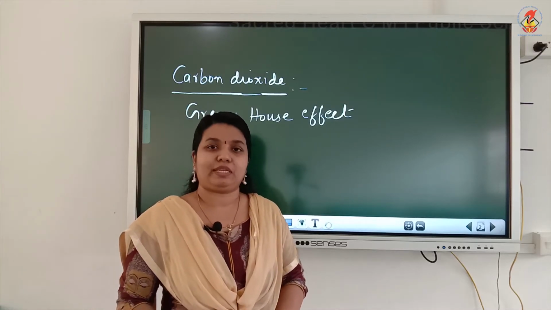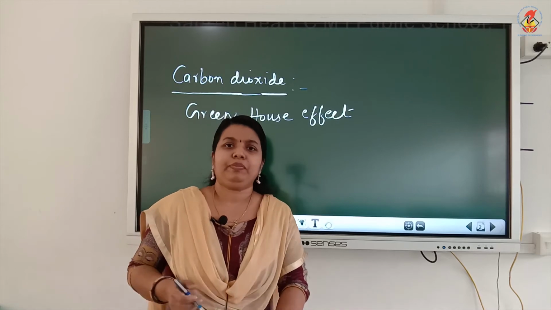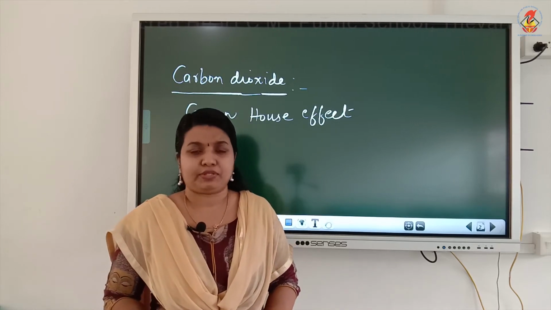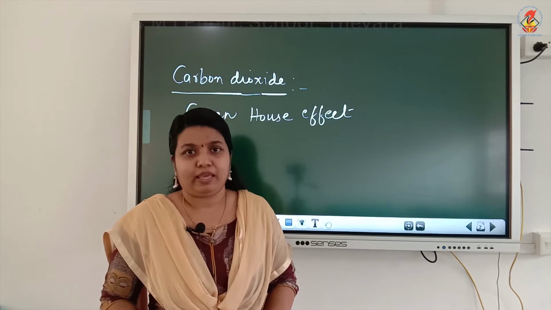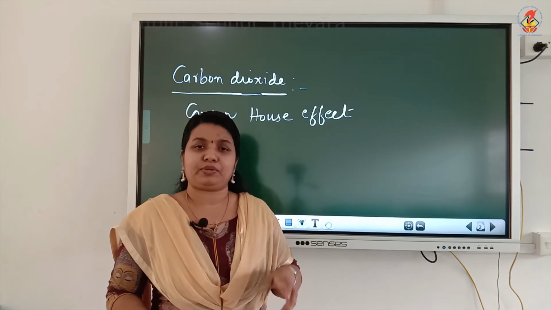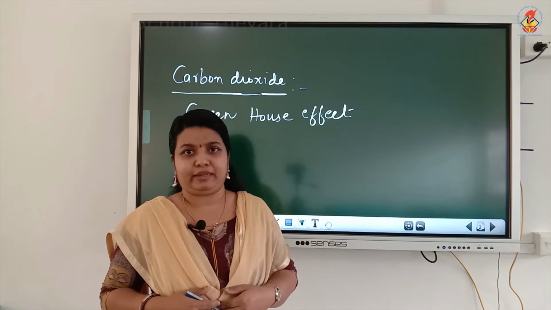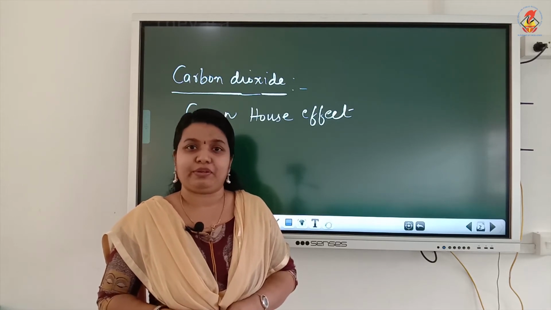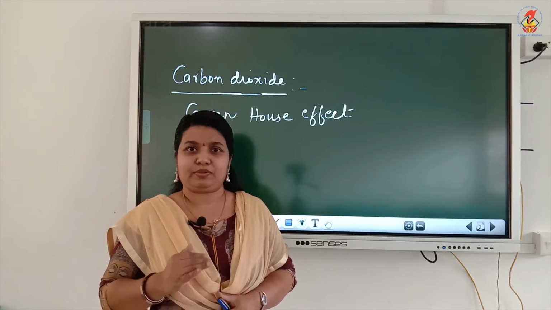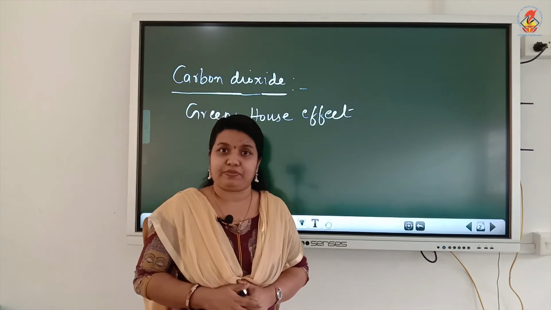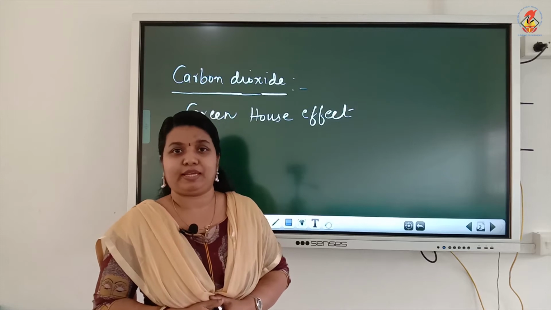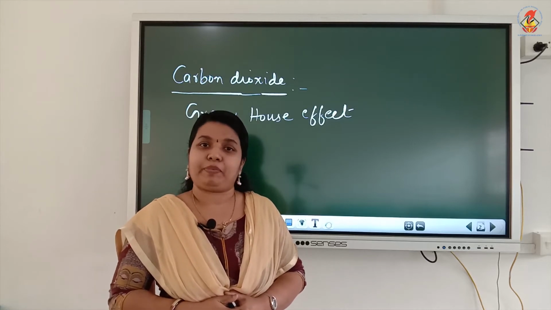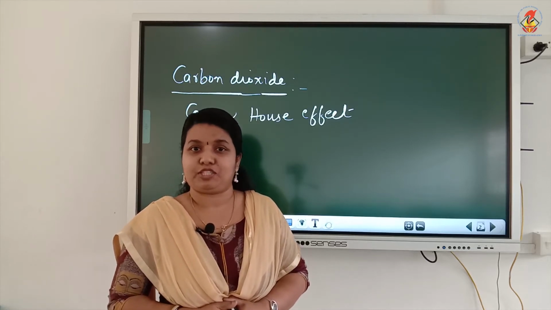Let's see what the greenhouse effect is. As you know, the sun's rays warm the surface of the earth. A part of the radiation that falls on the earth is absorbed by it and a part is reflected back into space.